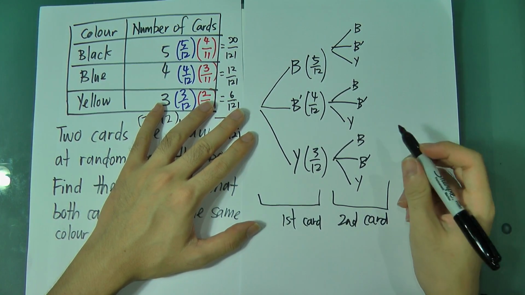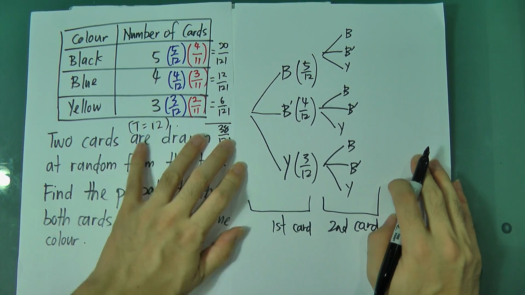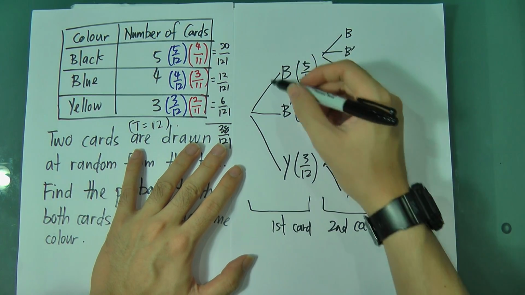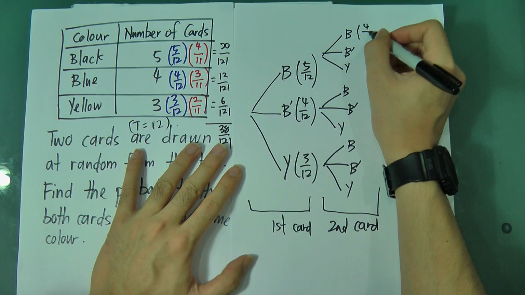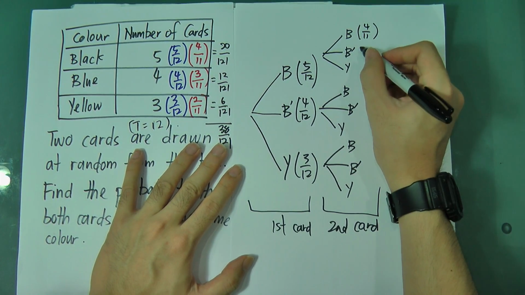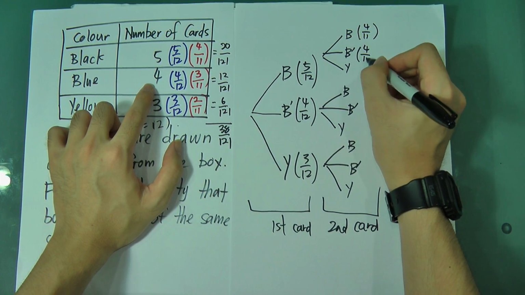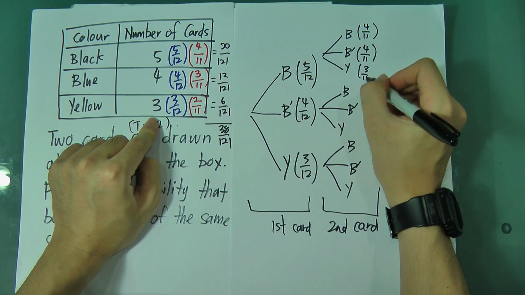Now imagine, this is important for the second part. If the first card I get is black, my black will minus 1 and the total minus 1. But my blue will remain. I have 4 cards of blue, so 4 over 11. My yellow remains 3 over 11.